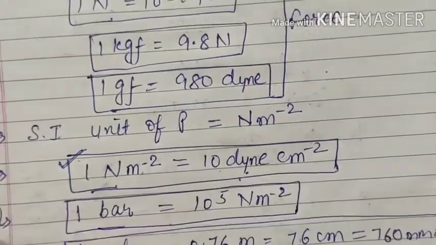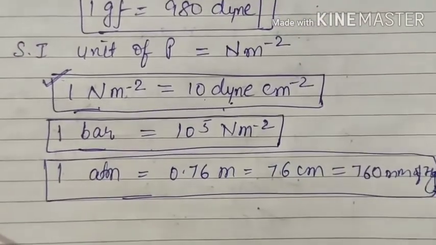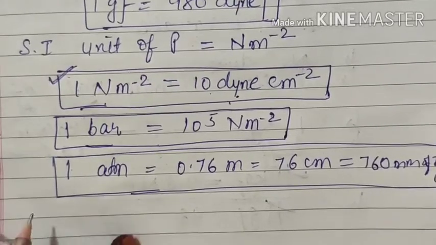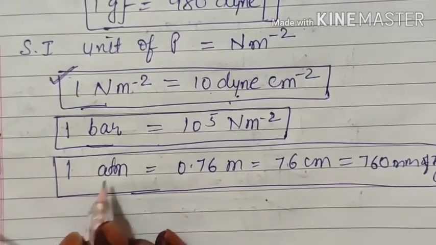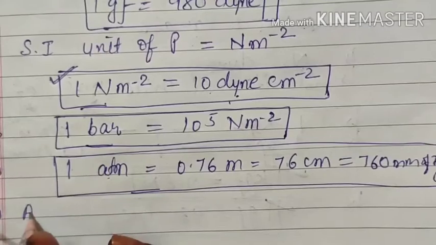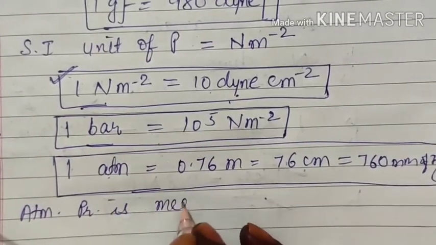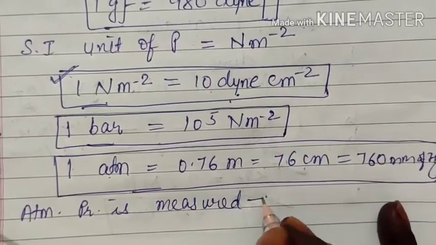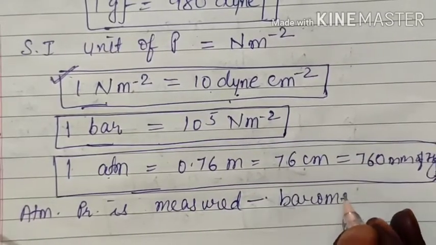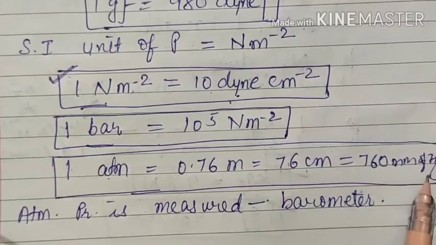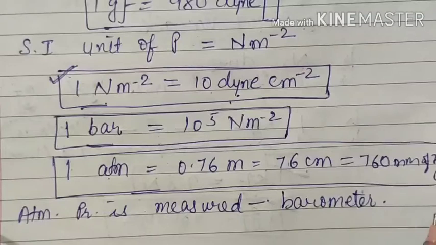That means the atmospheric pressure. In this section we will not learn much about atmospheric pressure, but still we know that atmospheric pressure is measured with the help of a barometer, and in a barometer we fill a liquid. That liquid is Hg, mercury. Why, when, how, that we will see in the second section when we learn about atmospheric pressure in detail.